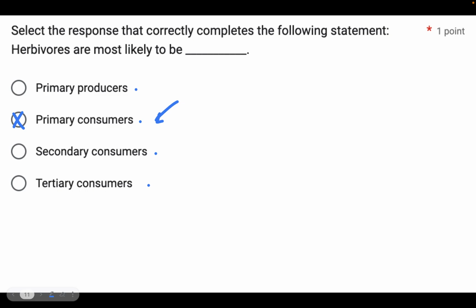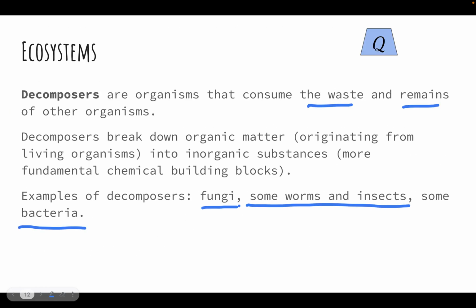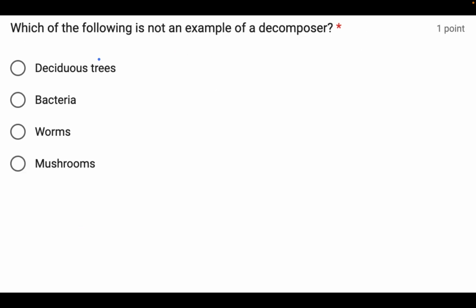Let's do a practice question on decomposers. It's going to be on the content of this slide. Here we go. Which of the following is not an example of a decomposer? Is it a deciduous tree, bacteria, worms, or mushrooms? Now is a good time to pause before the answer is revealed.